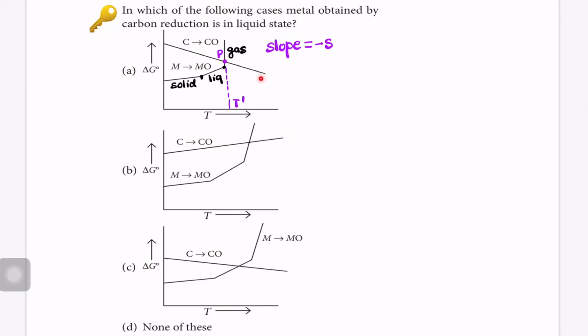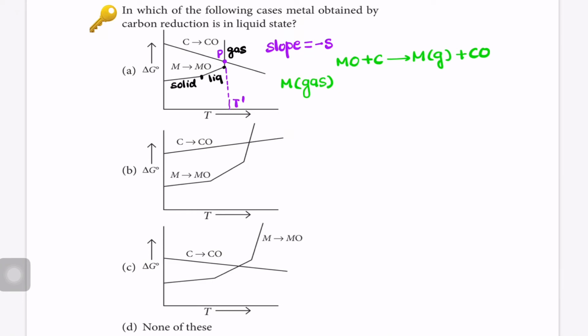Okay, so after this point carbon will be able to reduce, and we can see this point is in gaseous phase. So in this case, we are obtaining the metal in gaseous phase by the reduction of carbon.